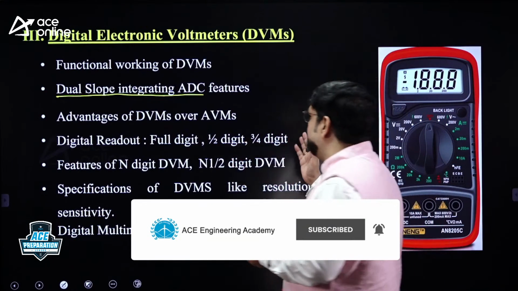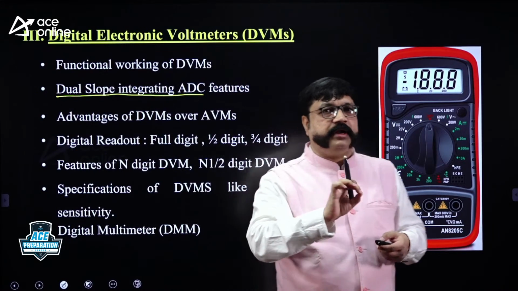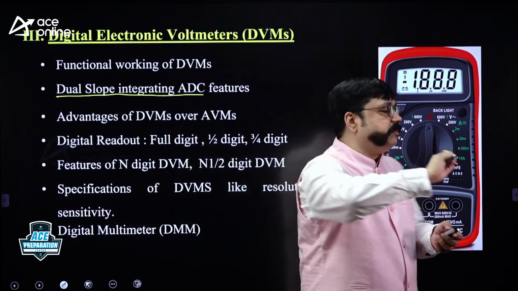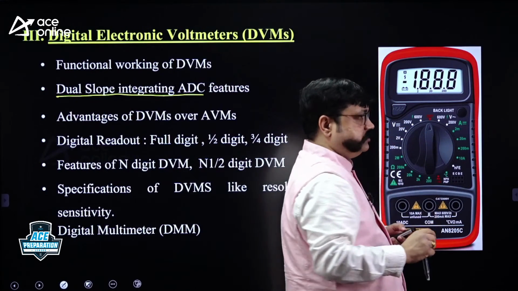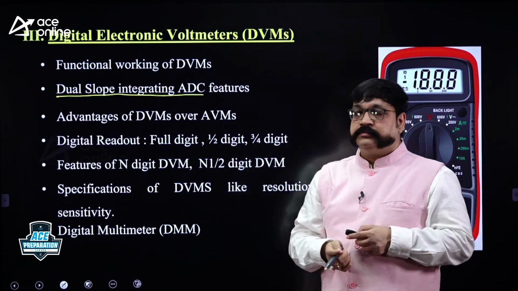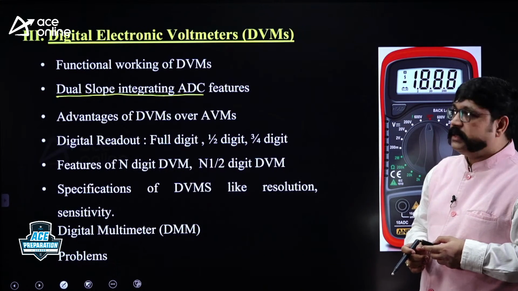And digital multimeter. This is the diagram of a digital multimeter, because in the question now when you see they mention 3.5-digit digital multimeter, they will give some AC signal. This digital multimeter will be kept in AC voltage range, either they mention or not in a problem. So you need to understand the meaning of that, and corresponding problems. A few problems we will see in the concepts piece.